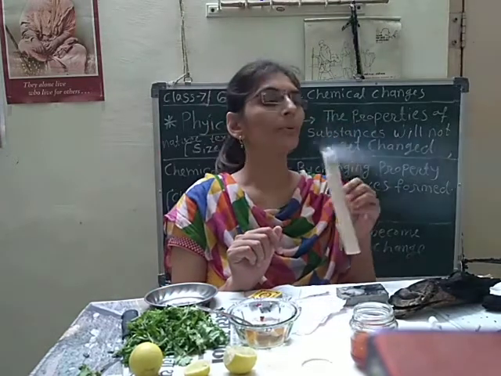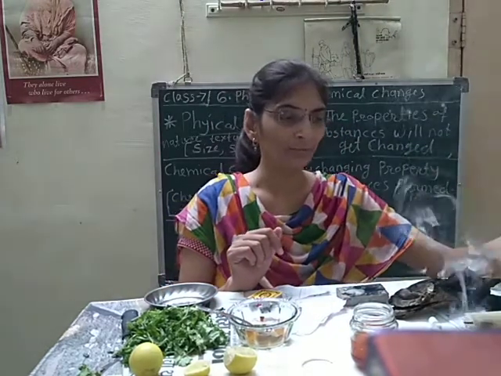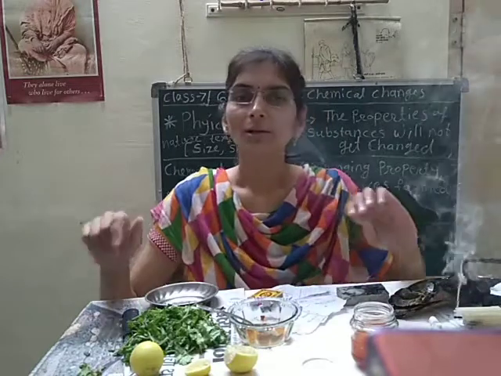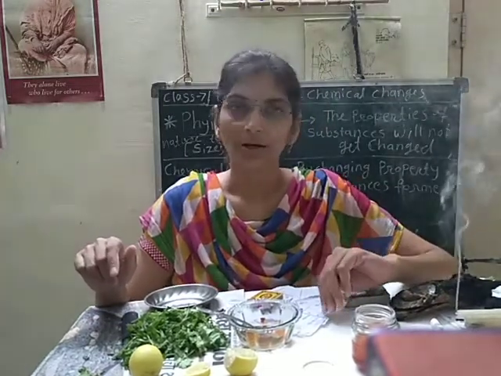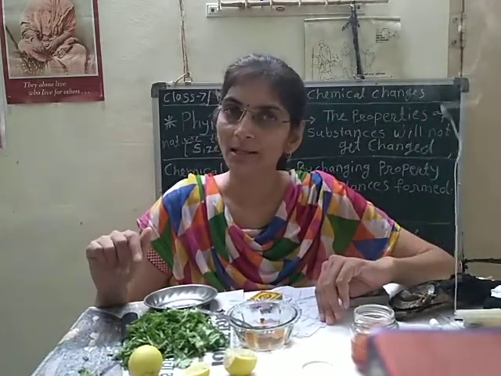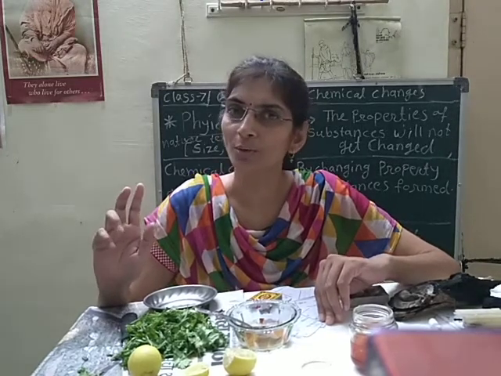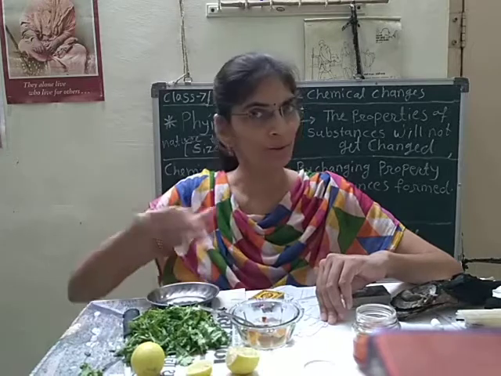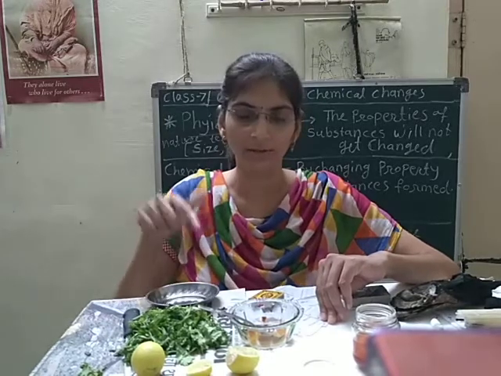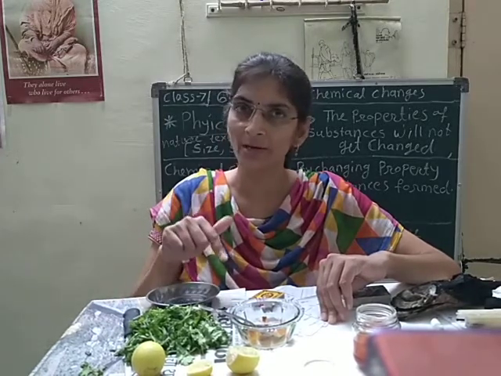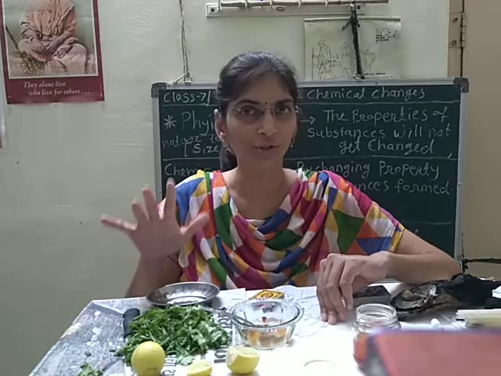Again, one more homework I will give you. Around you, you are watching many things, many changes. You have to note down those changes in your notebook. Also note down what I have performed here, which experiments I have shown you.